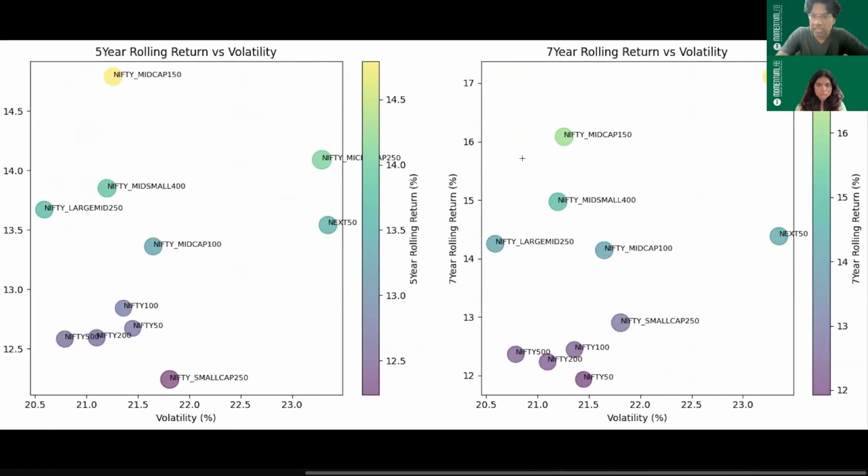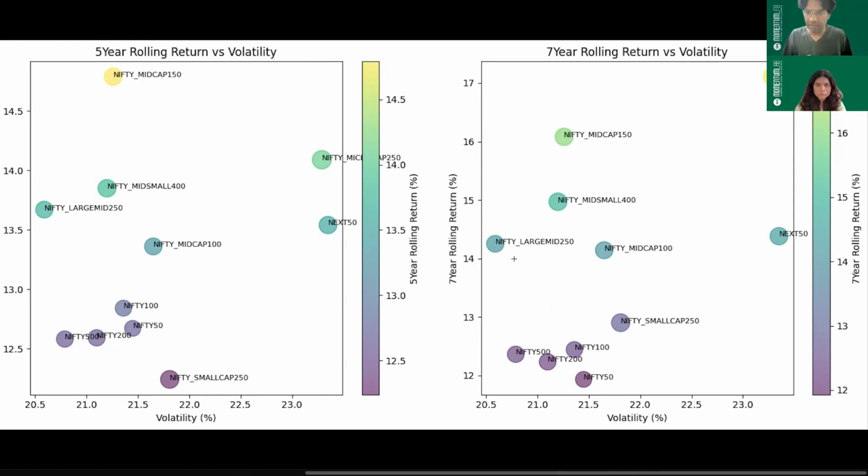When you look at the 7-year rolling returns or the long-term side of it, you again see the Nifty Next 50 and Nifty Microcap 250 being the highly volatile ones. But Nifty Microcap 250, if you're holding for a longer period of time, has a very good risk reward in its favor. And the 4 important ones which have less risk with more returns are Nifty Midcap 150 again, Nifty Mid Small 400, Nifty Midcap 100, and Nifty Large Mid 250.